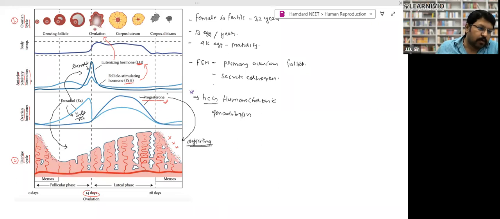Look, from the anterior pituitary, hormones are released. The first hormone is called follicle stimulating hormone, FSH. You can see the peak of FSH, meaning the maximum amount of FSH is released at 14 days. After that, the FSH level drops, right? What is the function of FSH? Its function is growth of the follicle. The primary follicle grows into a growing follicle and then into the Graafian follicle, right?